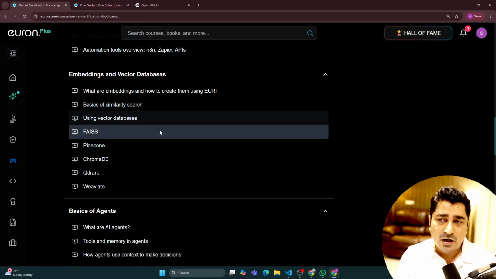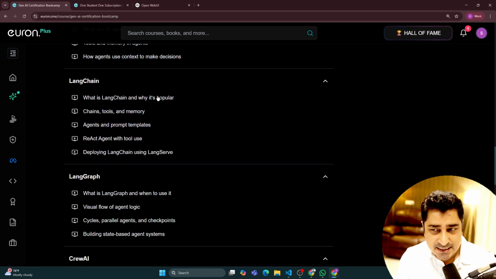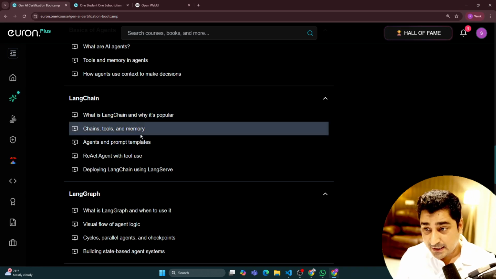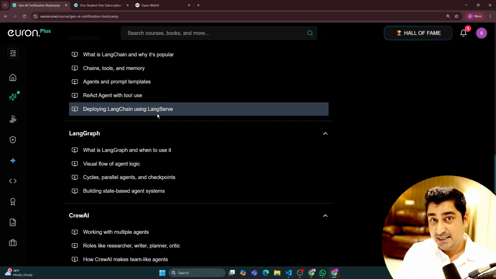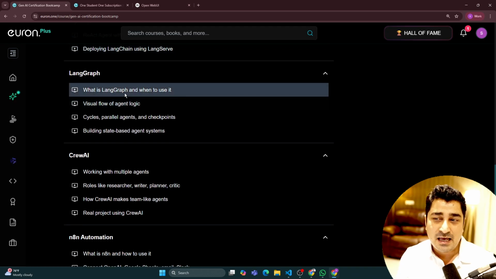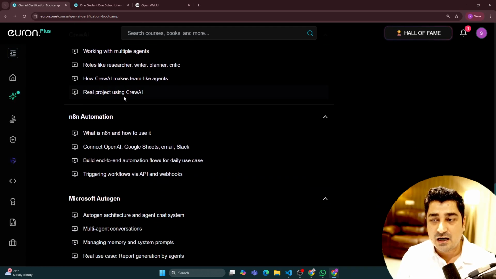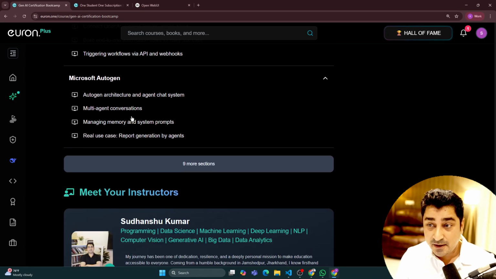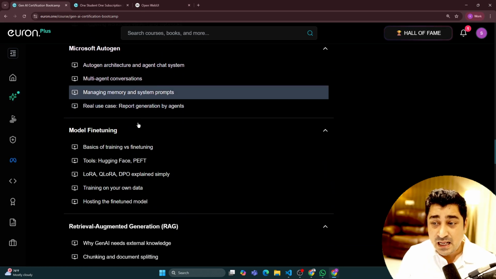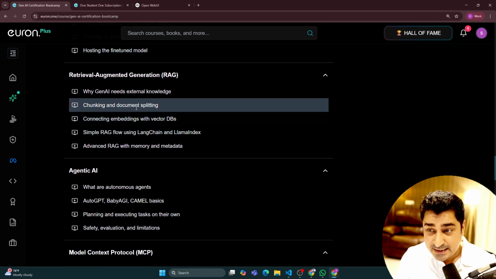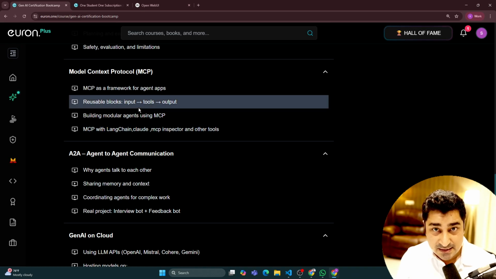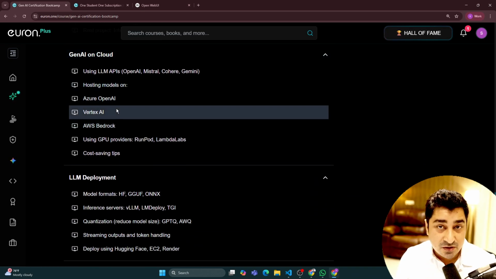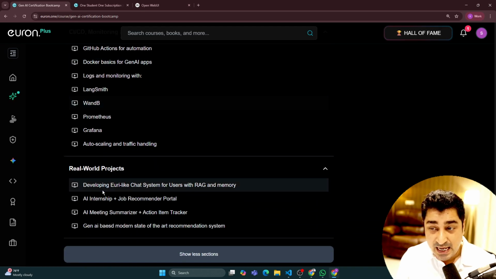Obviously we are going to talk about vector databases, agents, and a framework like LangChain, which is one of the popular frameworks in the market of generative AI or agentic AI. We have included LangGraph, Crew AI, N8N automation, Microsoft AutoGen, and model fine tuning. We have included RAG, agentic AI, MCP, the A2A protocol, the agent to agent communication protocol, generative AI with respect to cloud, LLM deployment, CI/CD, monitoring, and a real world project.